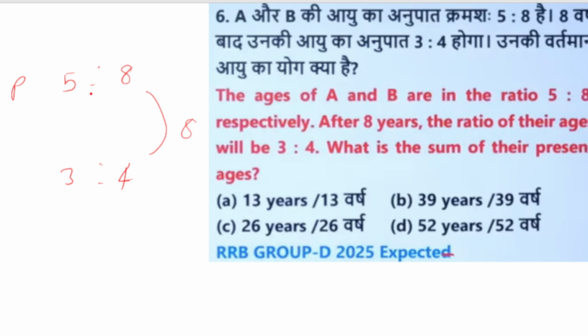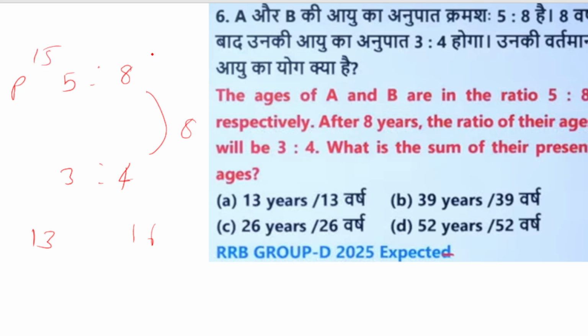So maybe it's 5 plus 8 is 13. So this is also possible. This is the present age, 13, is also possible. All are 13's multiples. Definitely it's a 13 multiple because 8 plus 3... 13. So if we add 8 plus 8 is 16, 5 plus 8 is 13, not in the ratio of 3:4. So we just multiply by 3 if we consider the third.